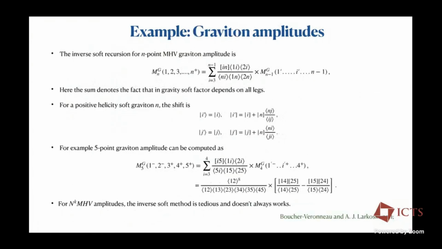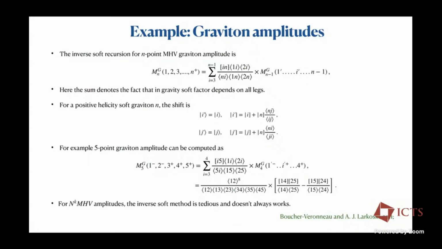Okay, now in the case of gravity, things are slightly more complicated because in gravity there is no color ordering, since all legs are identical and we have this permutation symmetry. So the soft leg which I'm attaching to my lower point amplitude can be attached to any of the legs. Because of that, the form of the soft factor is complicated.